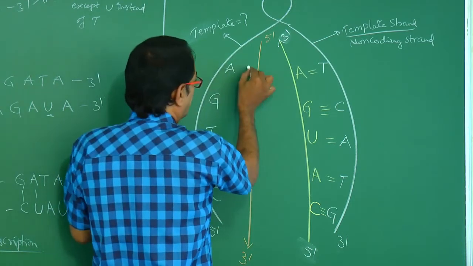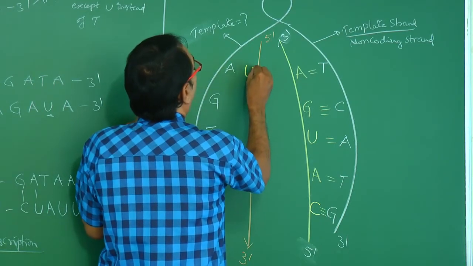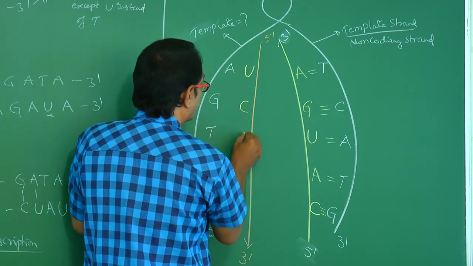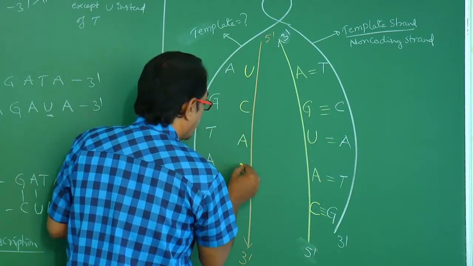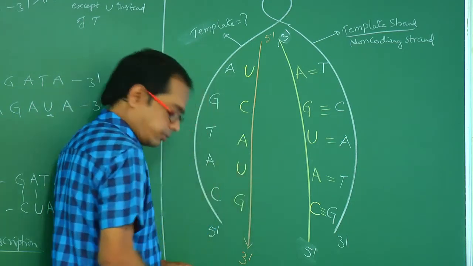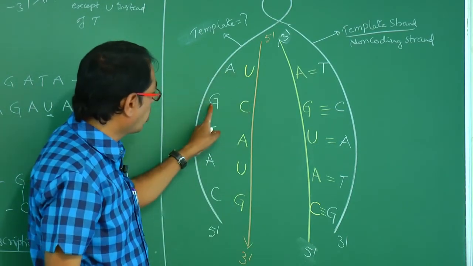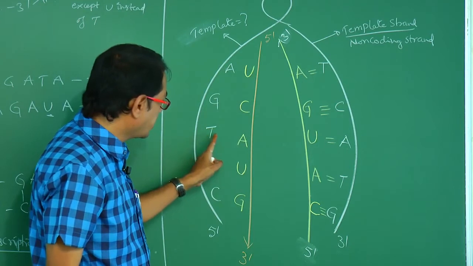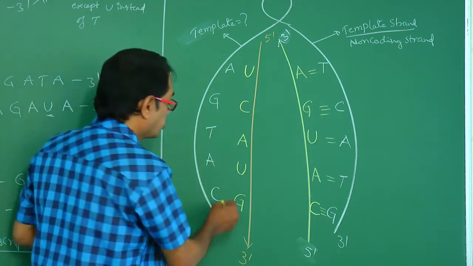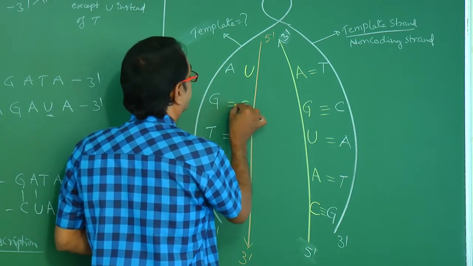Pairing: A always pairs with uracil, G always pairs with cytosine, T pairs with adenine, C always pairs with guanine. So 3 hydrogen bonds, 2 hydrogen bonds.